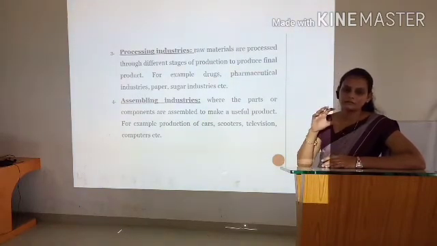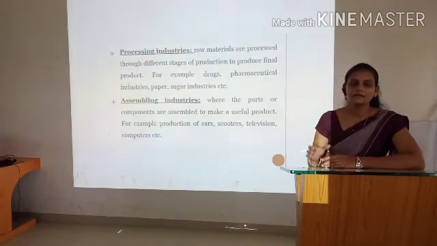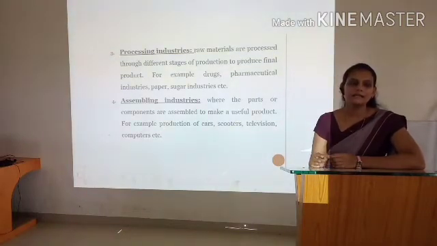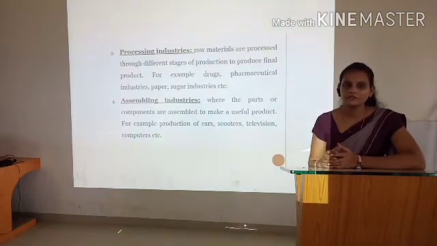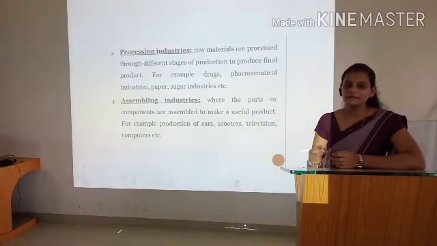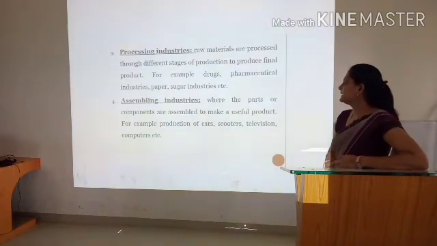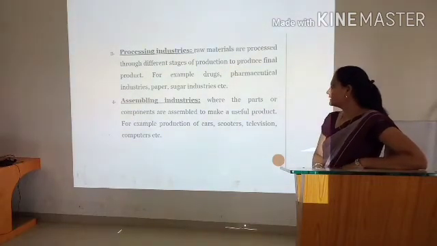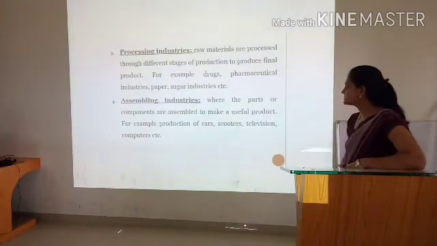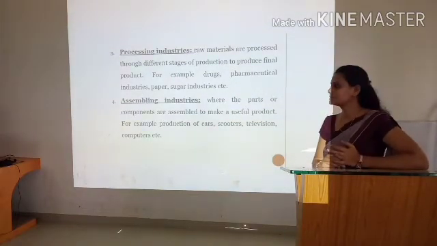For making the television set, different components are made ready by other manufacturers. We only have to assemble the different parts of the television set and make the new television set. That is the assembling industry. Another example is production of cars, scooters, televisions and computers.